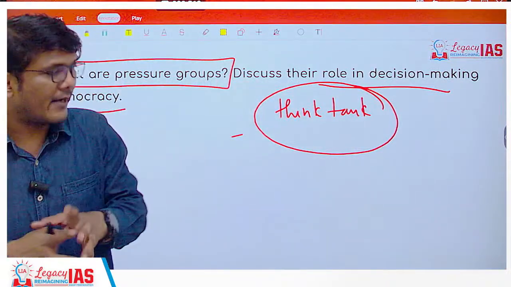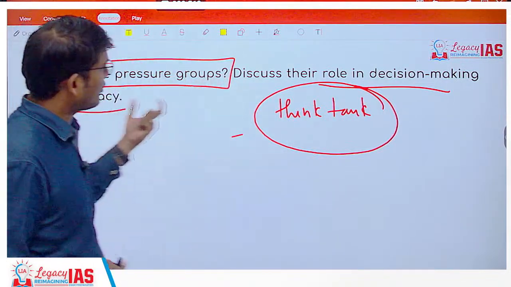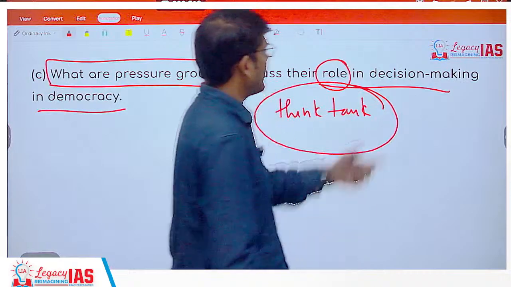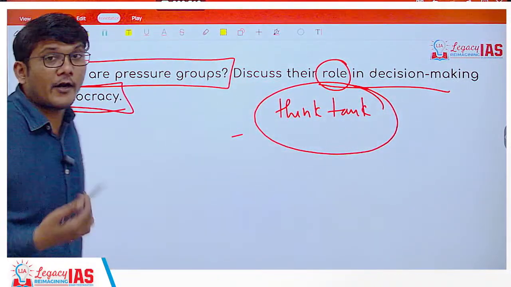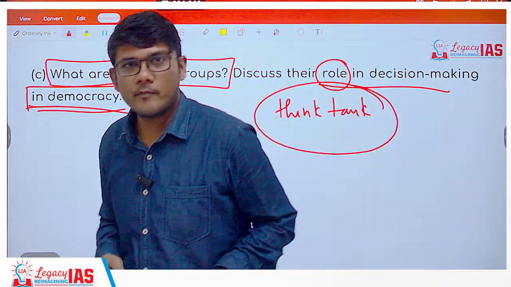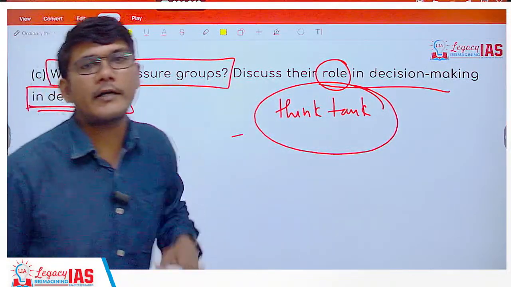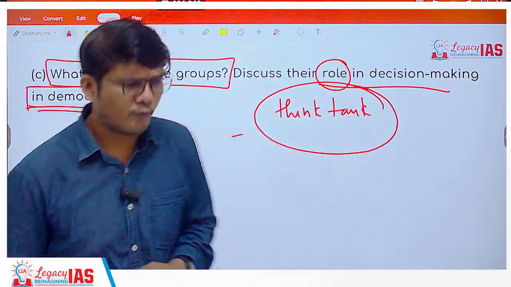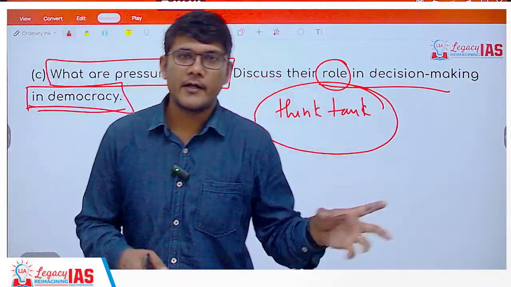So in this manner, the pressure groups are of course going to have a role to play in decision making in a democracy. If it's an authoritarian rule, then pressure groups may not be entertained at all, right? So pressure groups are actually a feature of the democratic nation. They can be present in other forms of government as well, but are a classical feature of the democratic government.